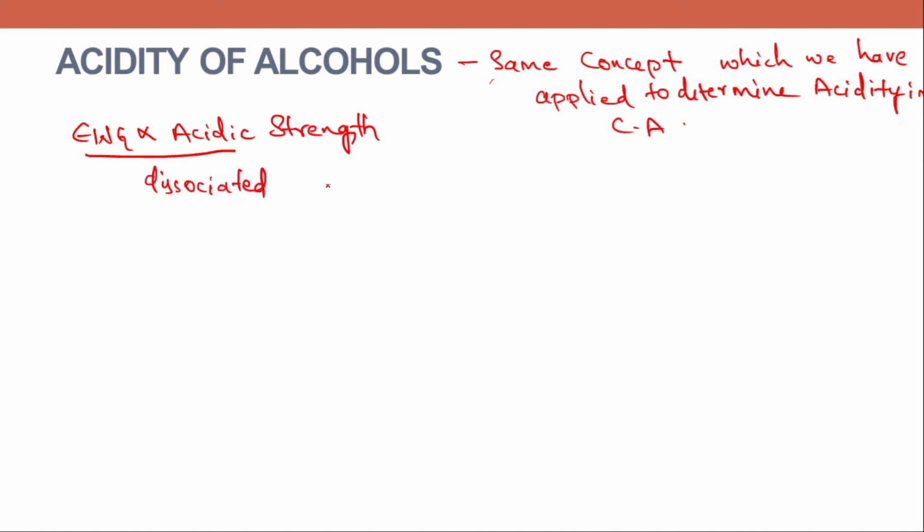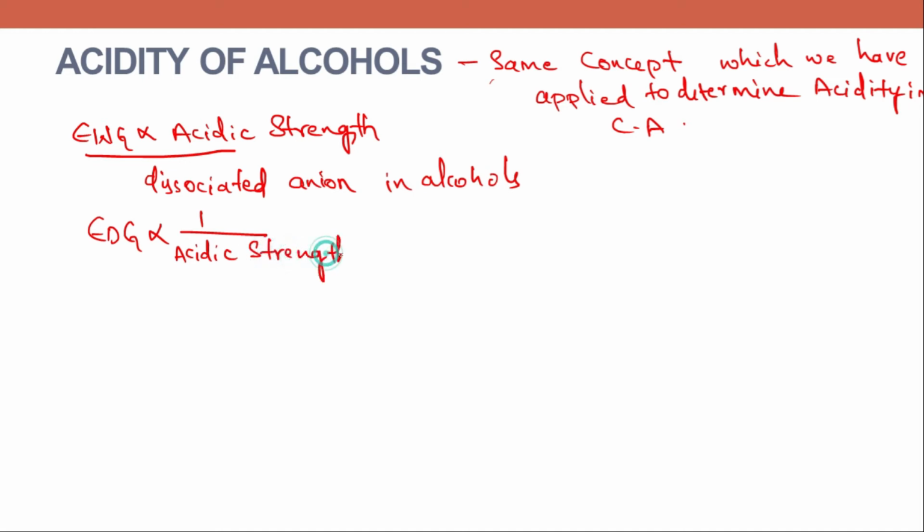Electron withdrawing group is stabilizing the dissociated anion in alcohols as well. And the electron donating group is destabilizing the dissociated anion. So the acidic strength is inversely proportional to electron donating group. Okay, now we'll see few examples here.